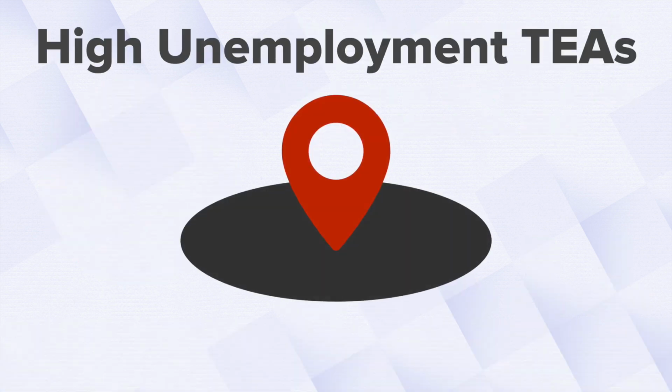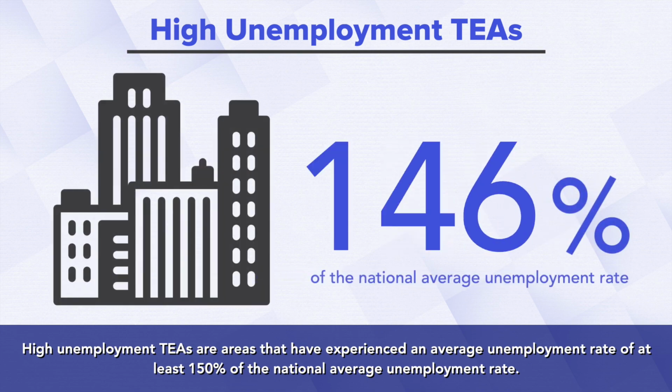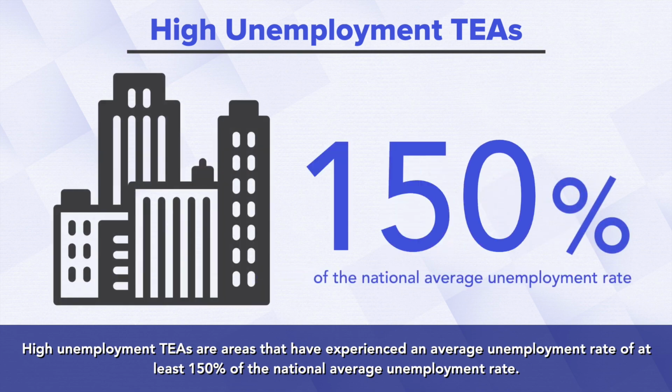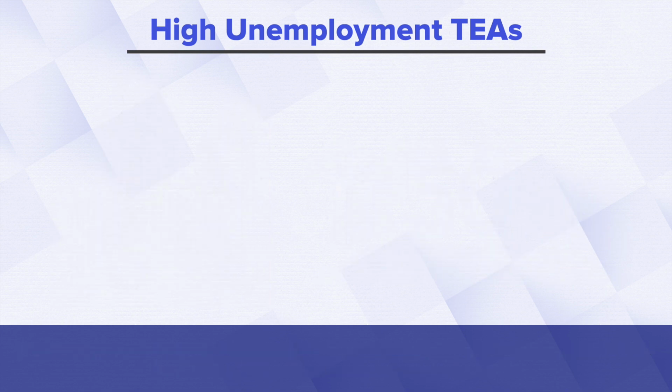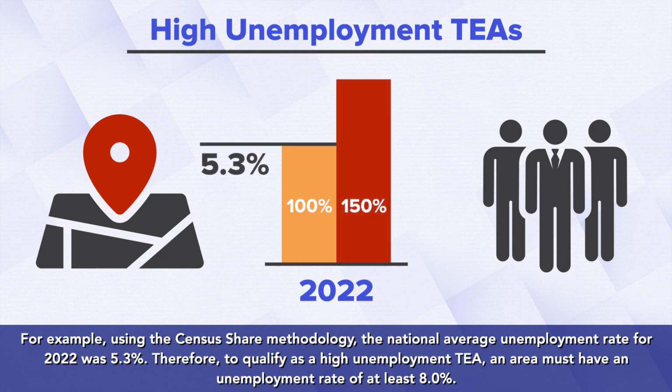High unemployment TEAs. High unemployment TEAs are areas that have experienced an average unemployment rate of at least 150% of the national average unemployment rate. For example, using the census share methodology, the national average unemployment rate for 2022 was 5.3%. Therefore, to qualify as a high unemployment TEA, an area must have an unemployment rate of at least 8%.